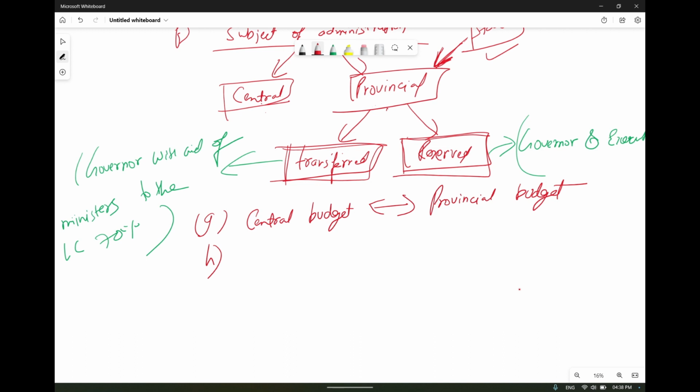The control of the Governor General over provincial legislatures was retained by providing that a provincial bill, even though assented to by the governor, would become law only when assented to also by the Governor General. Like, whatever law you are going to make, the governor is independent to make the law, but it has to be assented to by the Governor General. Okay, the governor was empowered to reserve a bill for the consideration of the Governor General if it was related to some specific matter.